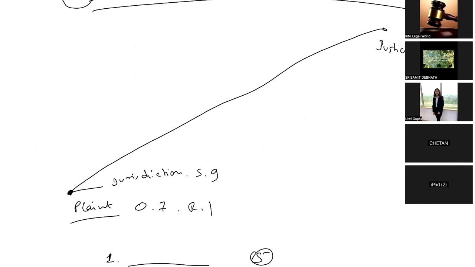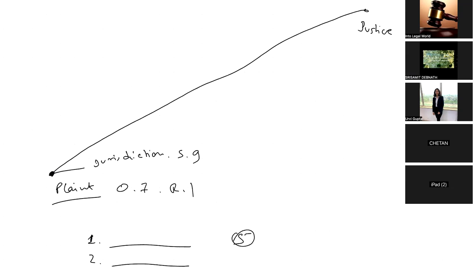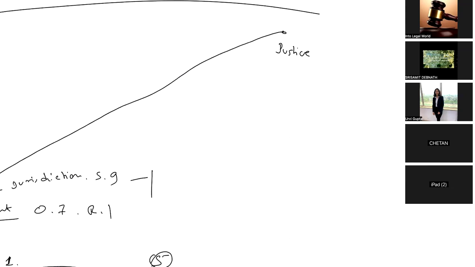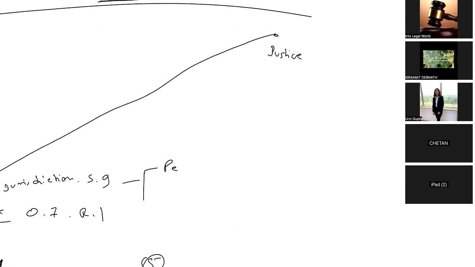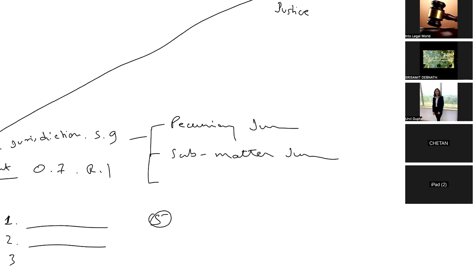We will follow the ingredients of Section 9, and then proceed. There are basically 3 types of jurisdiction: pecuniary jurisdiction, subject matter jurisdiction, and territorial jurisdiction.